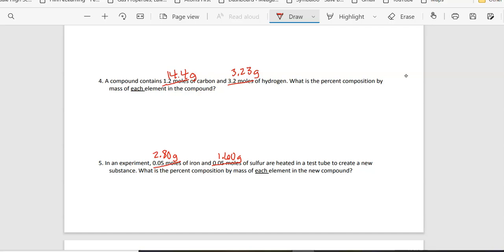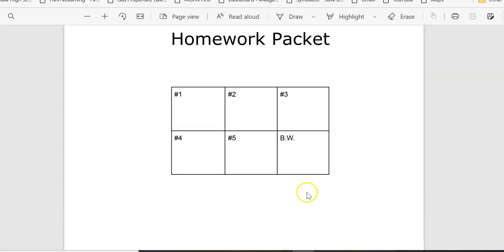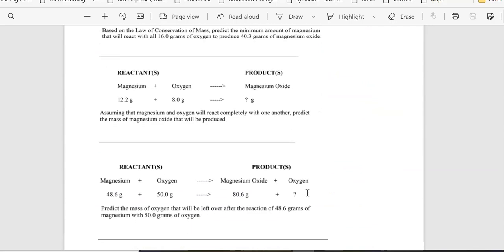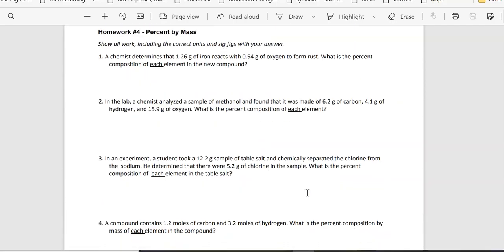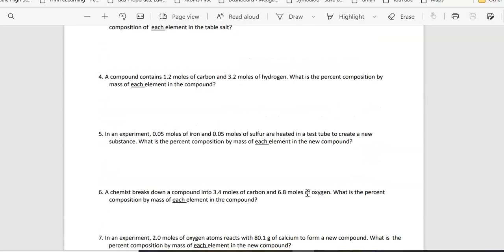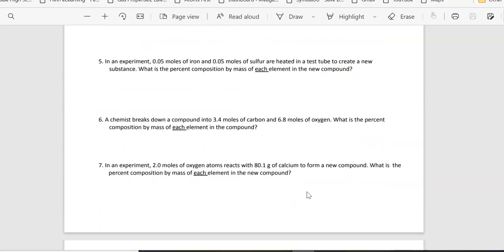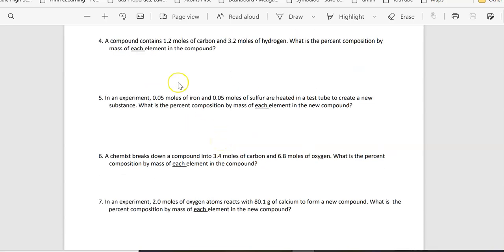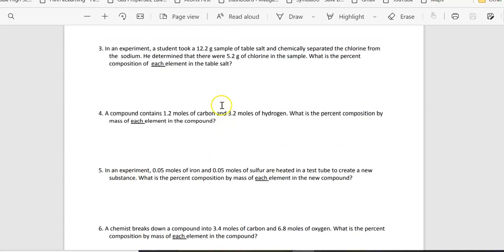So if you're in pre-AP, then let's go ahead and look at your homework packet. For pre-AP, you should have a little bit of an idea about how to go from moles to grams. And so what we want to do is look at these last problems on the homework, and I'm going to go ahead and do number 4 with you. That way you have that and you can be more comfortable with it. When you're dealing with moles, maybe that's going to throw you off a little bit. So let me show you how to set it up, and then we'll go all the way to percent composition. So let's look at number 4.